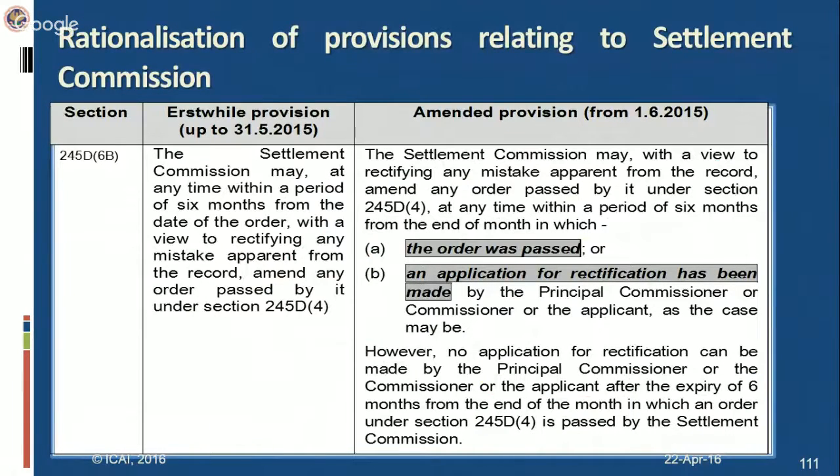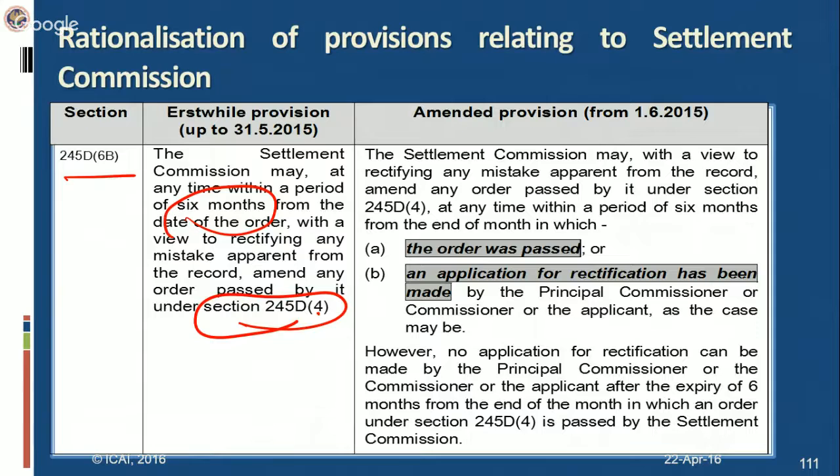Section 245D(6B) provided for rectification of a mistake apparent from the record by amending the order passed by the Settlement Commission under 245D. A 6-month period was given to rectify any mistake apparent from record. Now, it is not necessary to keep it so. Sometimes, the Settlement Commission will have to amend its order for rectifying a mistake apparent from record on an application made by the assessee or the principal commissioner or commissioner.